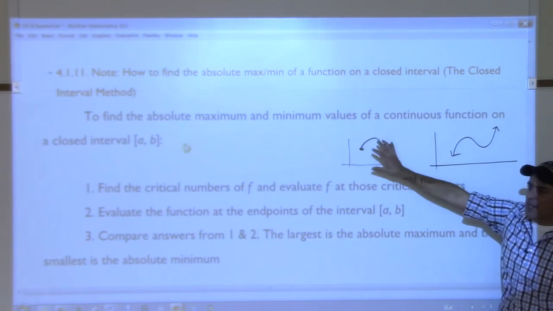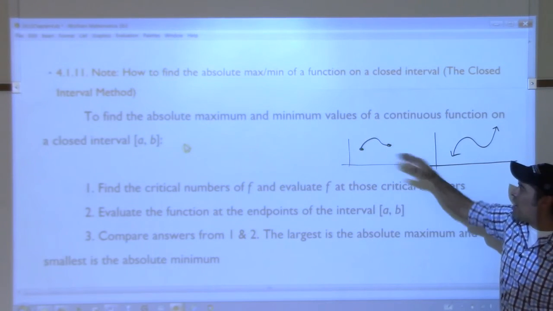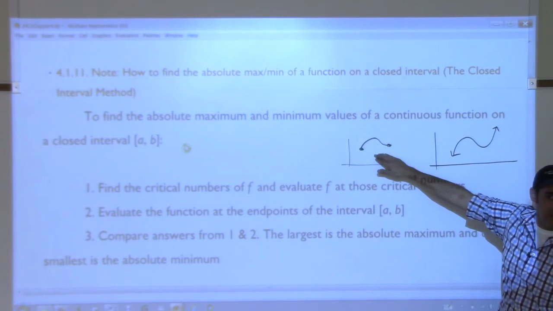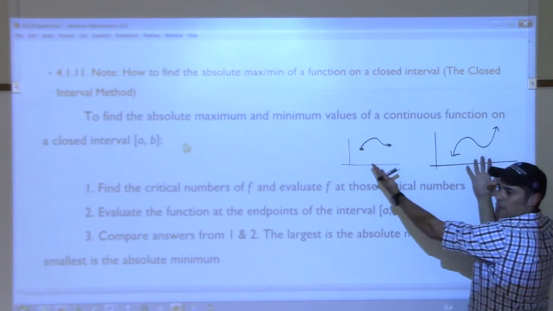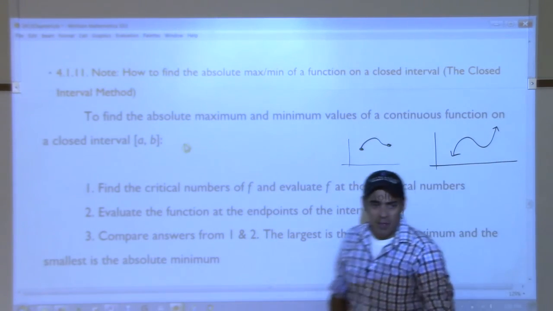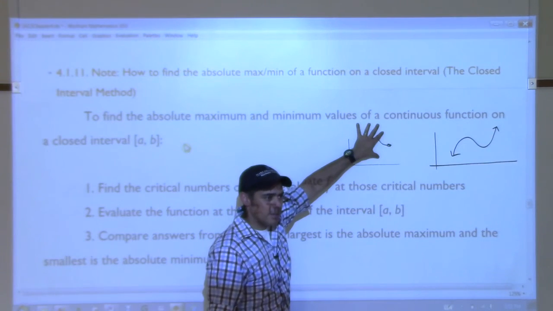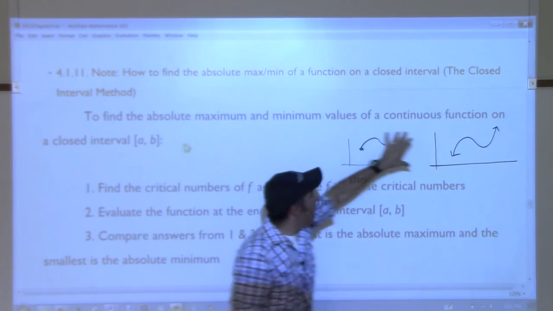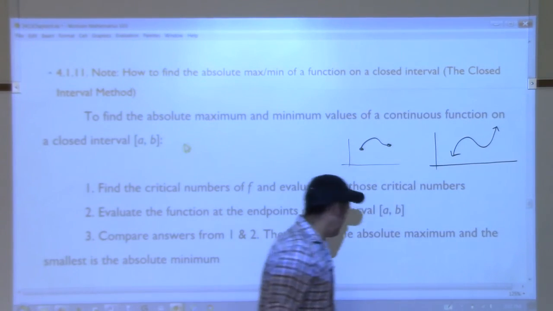We are going to have to look at each of these. For this one, you're going to have to tell me what the highest and lowest values of this function are. And here you're going to have to tell me all of the local maximums and minimums of this function. The way you do it for each one is different. What we will start next week is how we do it for this. After we get through that, we'll go through how we do it for this. All right? Have a good weekend.